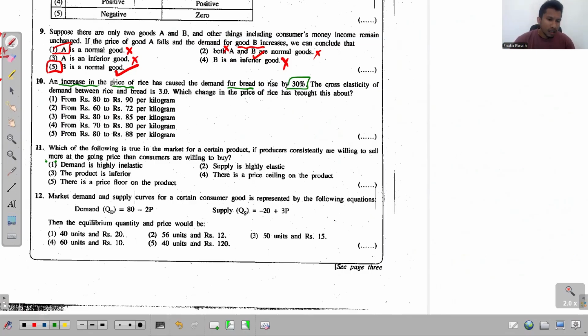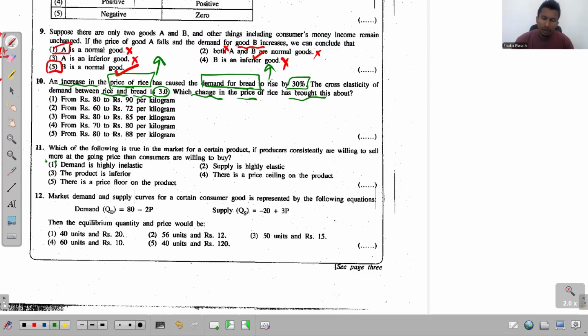See that now, the price of rice increased, and as a result, demand for bread increases by 30%. The cross elasticity of demand between rice and bread is 3. Which change in price of rice has brought this about?